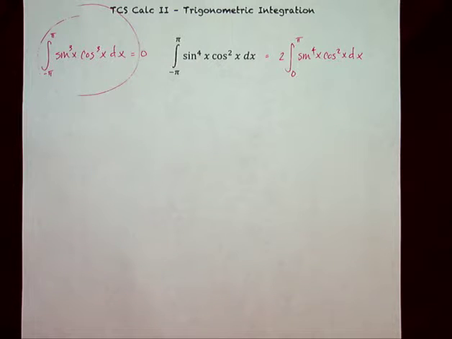This one actually winds up being a little bit tough because neither of them are odd. Now we did one earlier that was just sine squared and cosine squared, but this is sine to the fourth and cosine squared. Ultimately, you're going to wind up doing the same thing. You're going to be using some variety of the power reducing, or you're going to be functionally doing the same thing by using double angle identities.